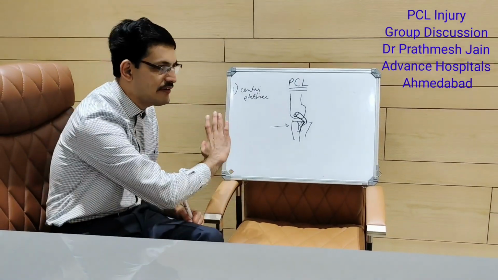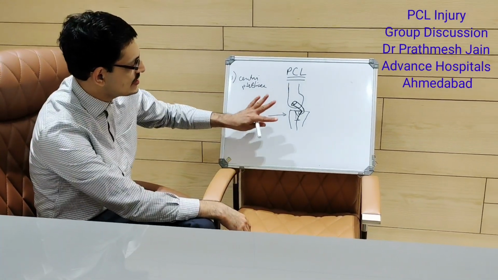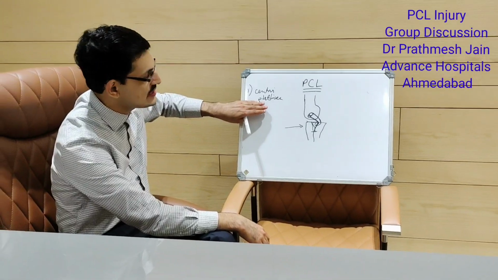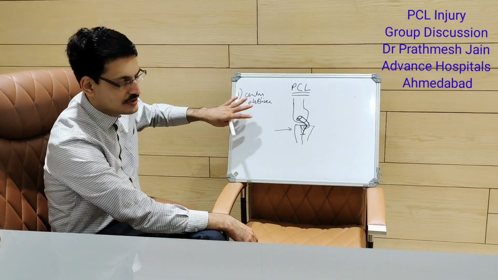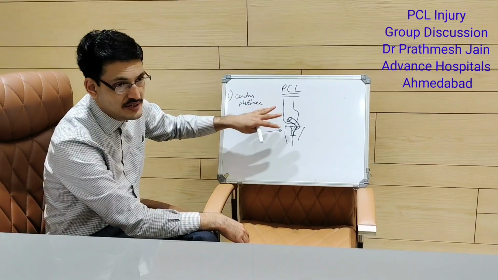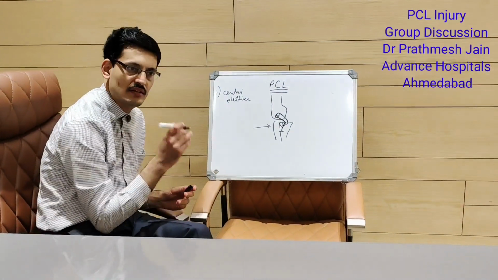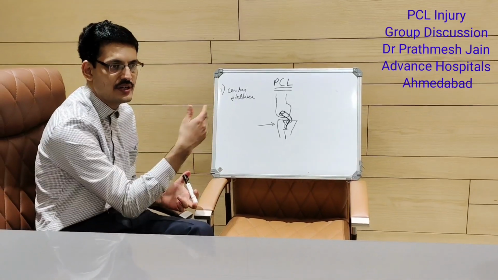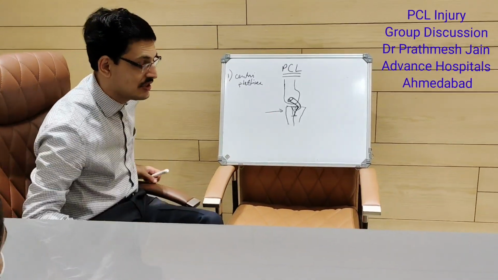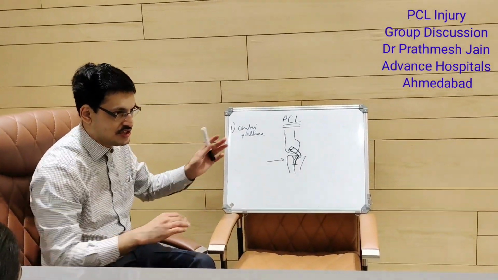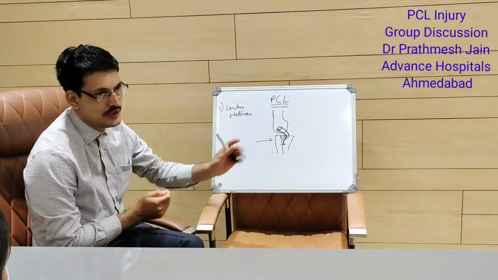You have to have a high velocity trauma, and if there is an associated multi-ligament injury, you have to assess the primary injury first. Whenever there is a PCL injury, you must rule out injury to the nerves and the vessels. It is very common to have popliteal artery injury and thrombosis in the knee, very commonly associated with the avulsions. So you need to rule it out.